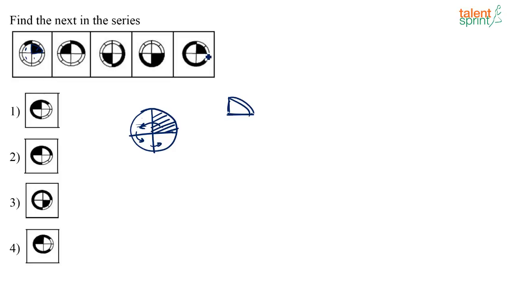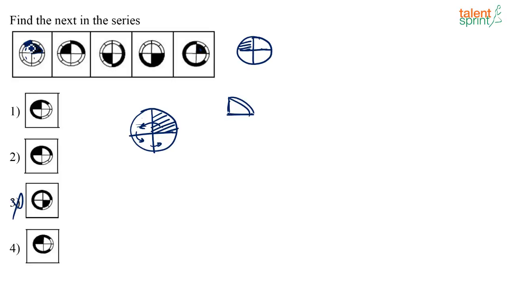So now in the final figure that has to come, which part will be shaded here? If you have a circle like this, in the previous step this part is shaded, so here this should be shaded. So obviously you can eliminate option 3. Now let us look at this other shading. How is this shading done?